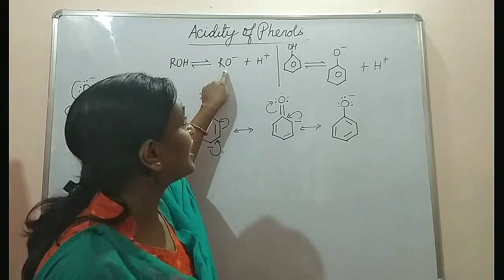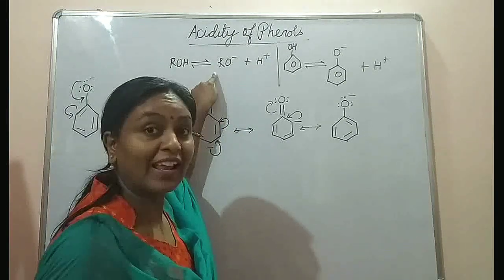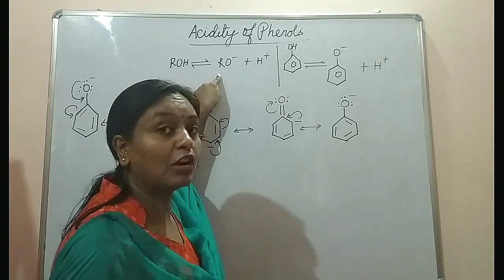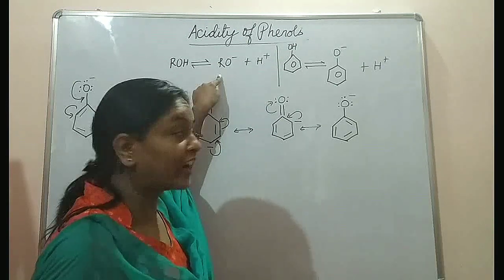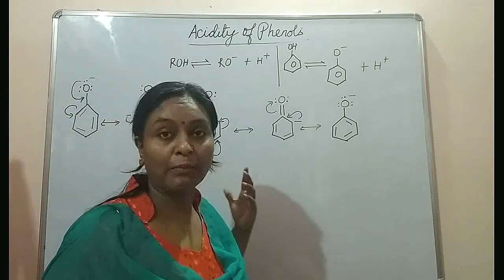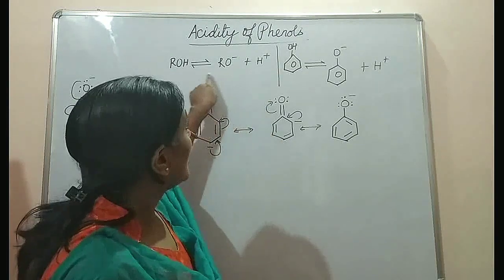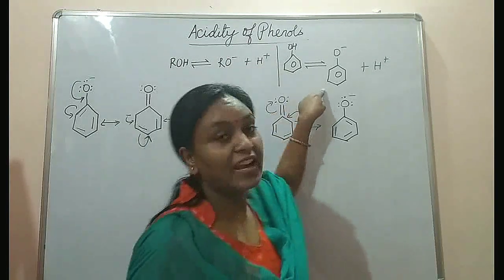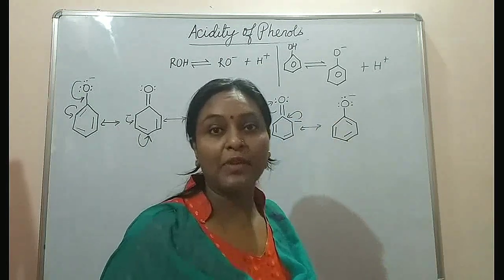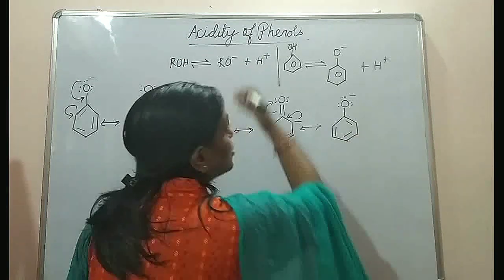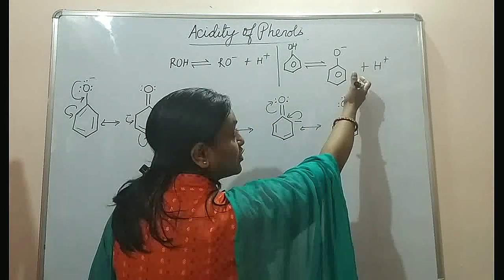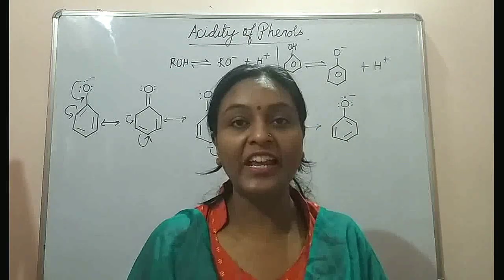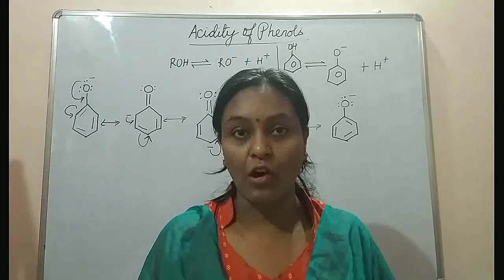But alkoxide ion, since it is attached to an alkyl group, which is sp3 hybridized carbon, is not at all electronegative and cannot pull the electron pair towards itself. So no resonance can take place in alkoxide ion, but phenoxide ion is resonance stabilized. You can see that a more stable structure is formed in case of phenol. So ionization of phenol can take place more readily than in case of an aliphatic alcohol.